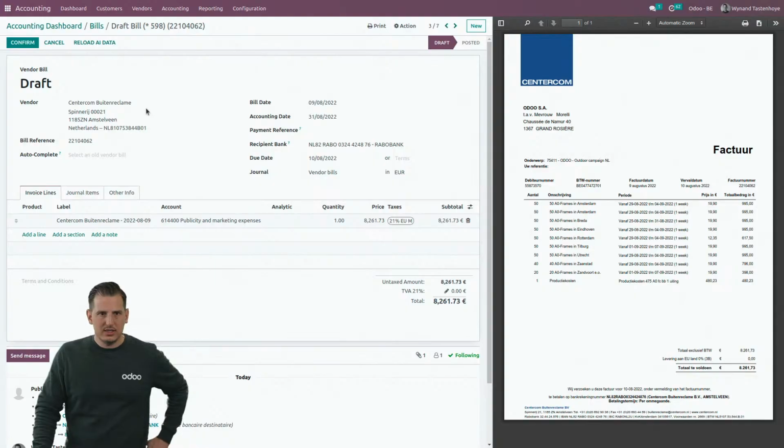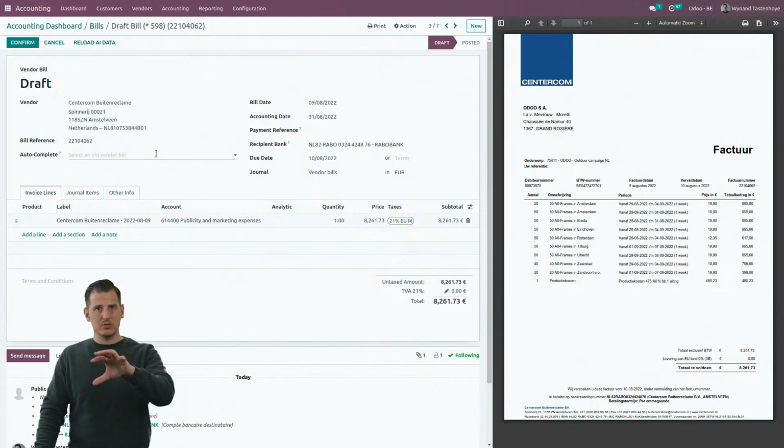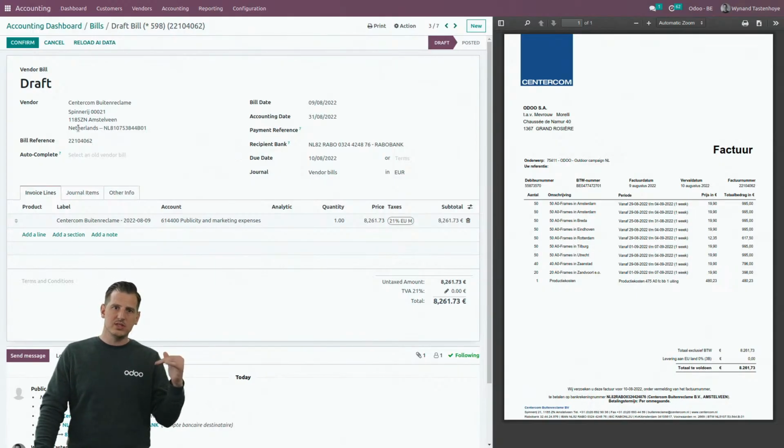Okay, next, it's a bill for publicity for Centercom. What is special here, we're in a Belgium company over here. Because the supplier is in Netherlands, Odoo captured it immediately, and we can see over here, no tax applied. The right tax code is applied based upon the country. We're gonna make sure that if it's a B2B situation, no tax should be applied, and of course, the right amounts will be in the right tax codes.